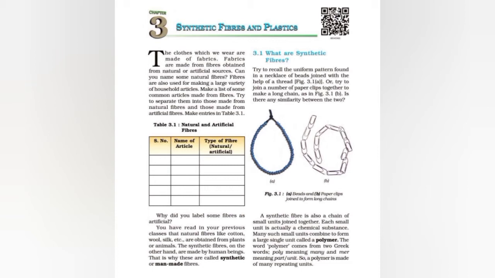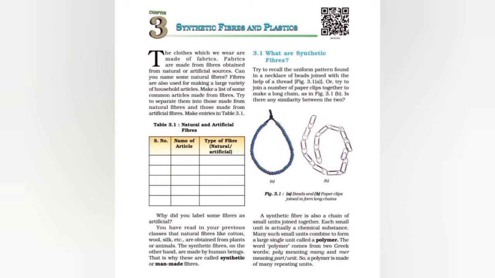Each small unit is a chemical substance, and many such small units combine to form a large unit that is called polymer, and each single unit is called monomer. So, we can say that many such smaller units or monomers join together to form a large single unit that is called polymer. And a monomer is a small molecule which combines end to end in a large number to form a large unit that is called polymer.